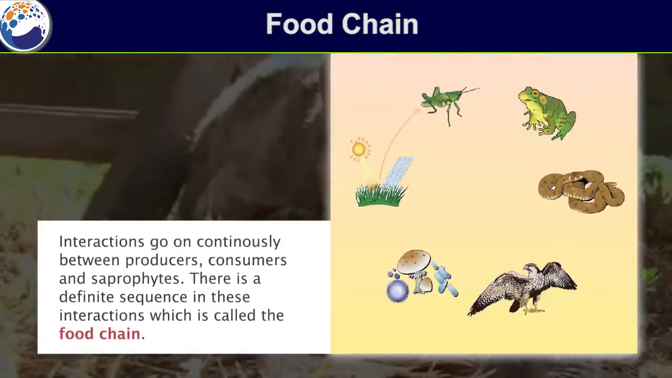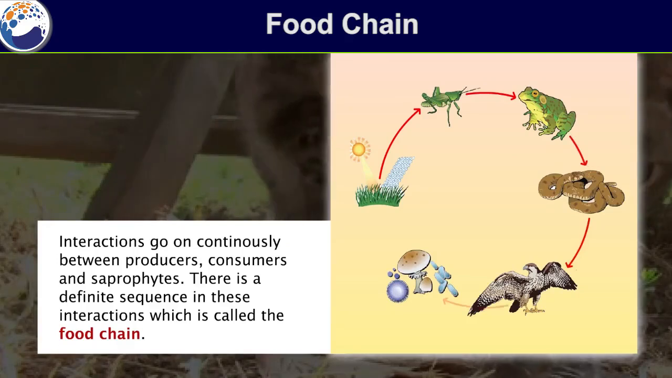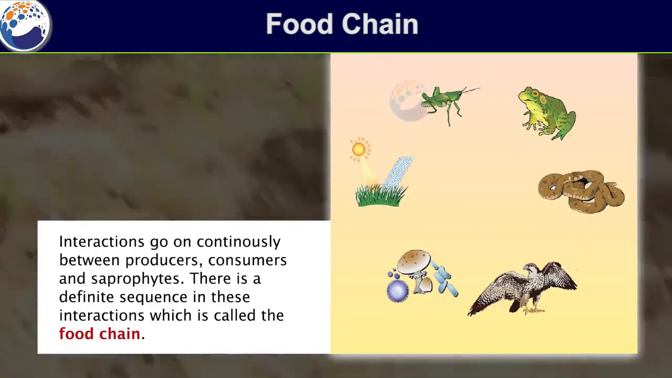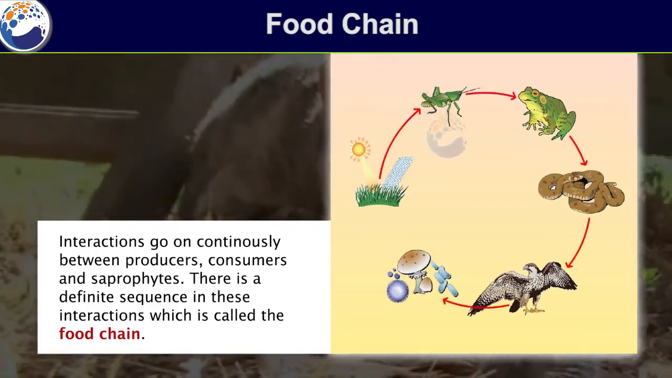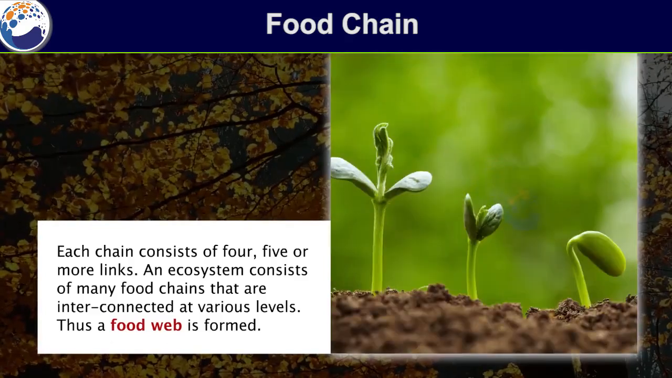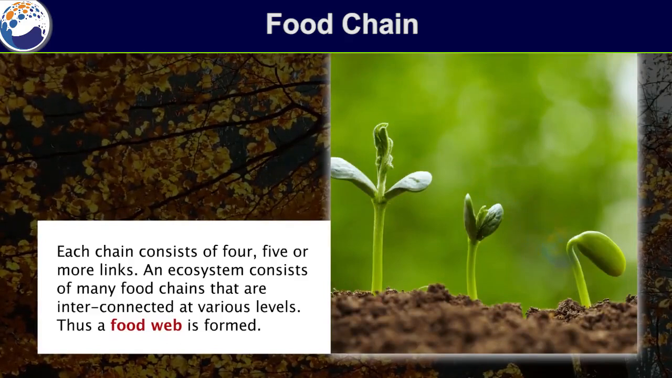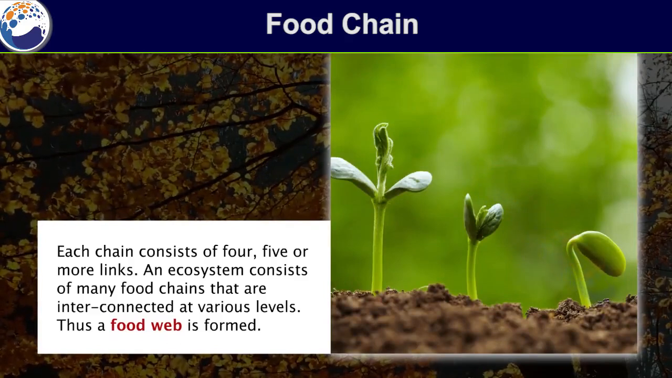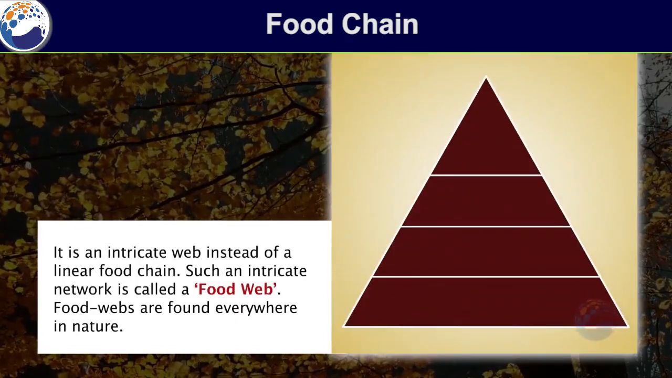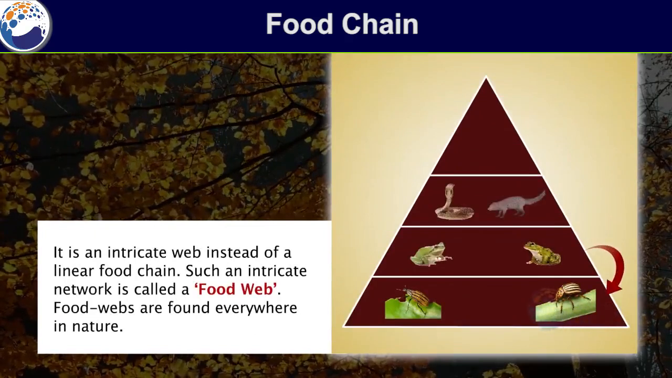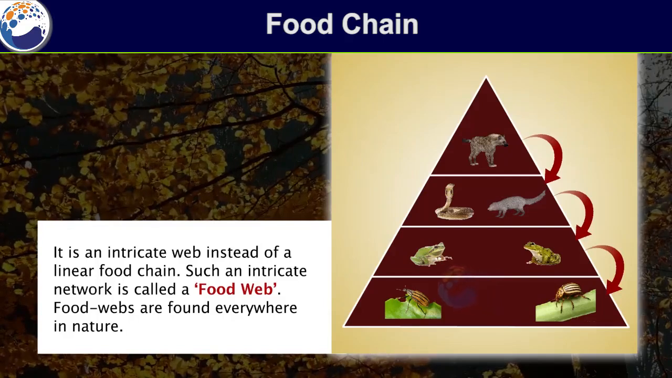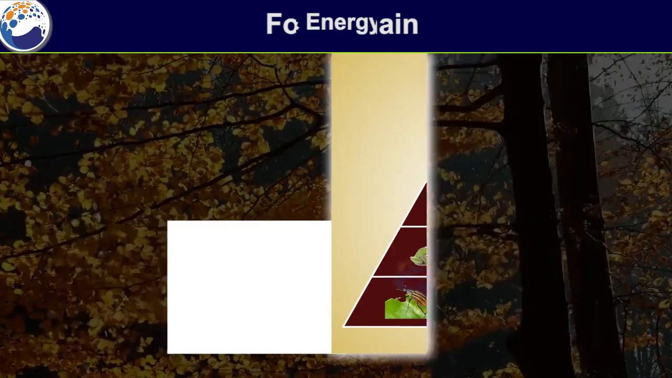Food chain. Interactions go on continuously between producers, consumers, and saprophytes. There is a definite sequence in these interactions which is called the food chain. Food web. Each chain consists of 4, 5, or more links. An ecosystem consists of many food chains that are interconnected at various levels. Thus, a food web is formed. It is an intricate web instead of a linear food chain. Such an intricate network is called a food web. Food webs are found everywhere in nature.